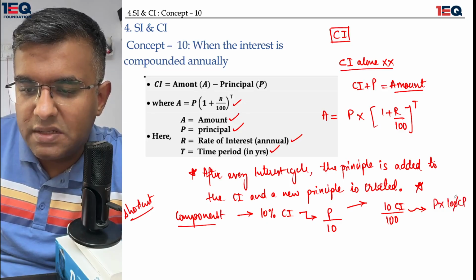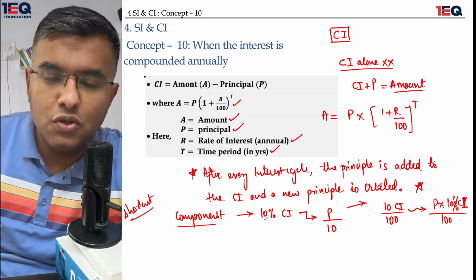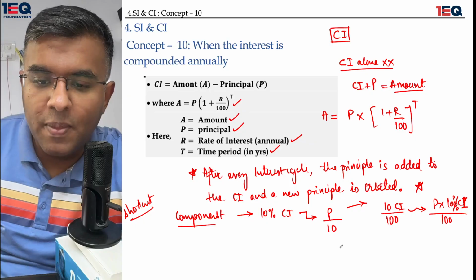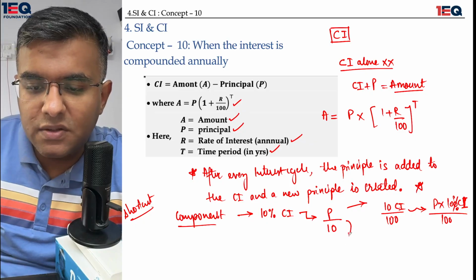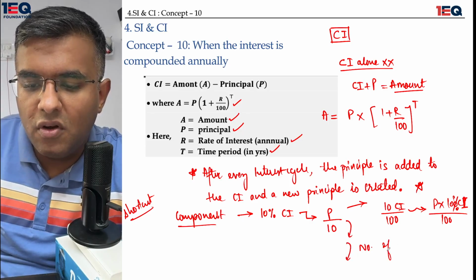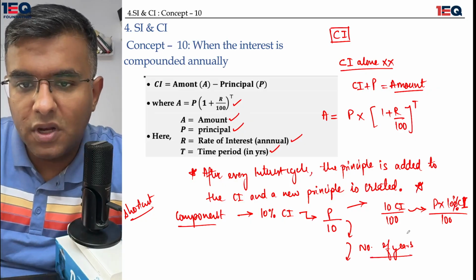Like 10% is the compound interest here. So 10% compound interest would be divided by 100. So in the case of 10% compound interest, the principal is divided by 10, and the principal is continuously divided by 10 equal to the number of years in question.